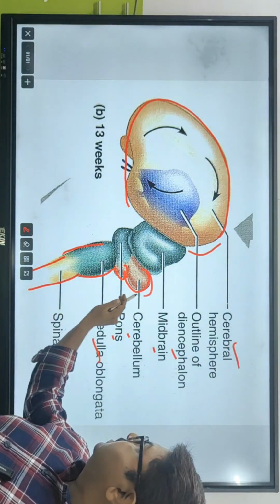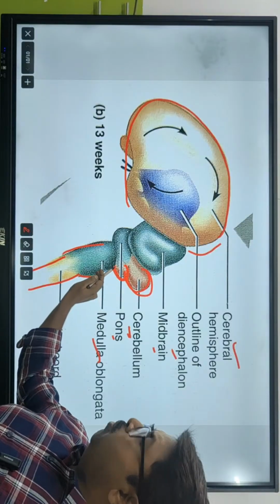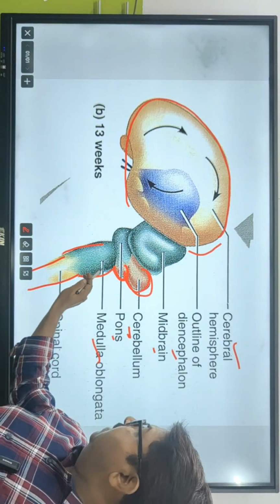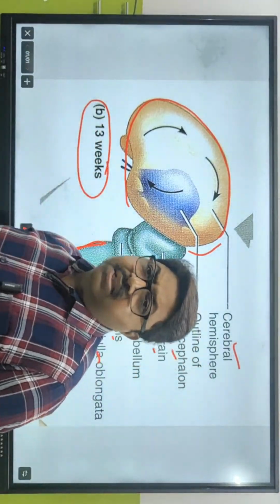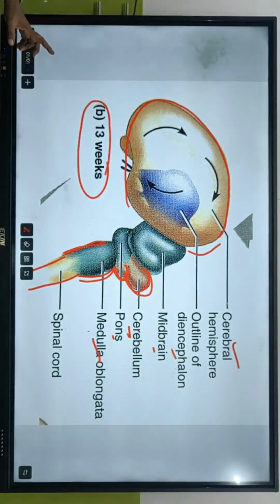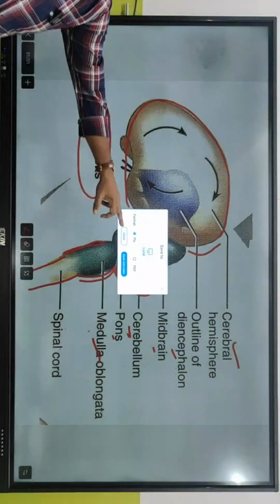See this, this is cerebellum, this is small one pons, and this is the medulla oblongata, this is the 13th week brain. समझ में आया क्या?